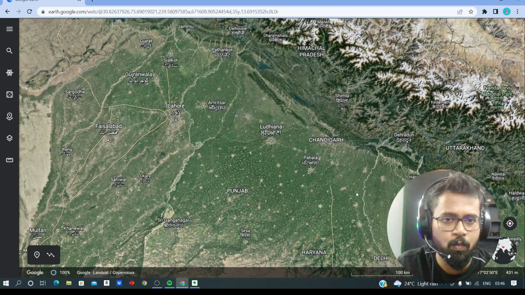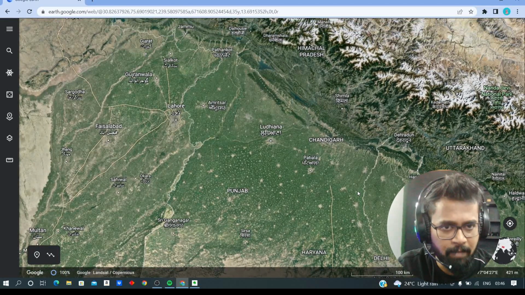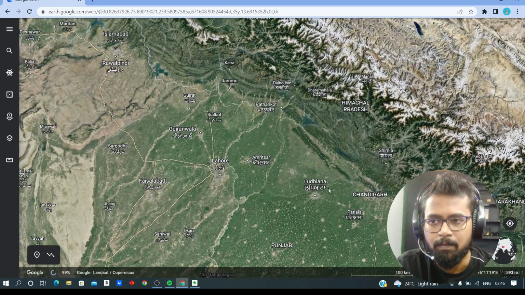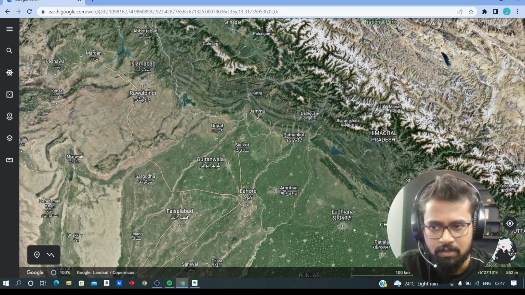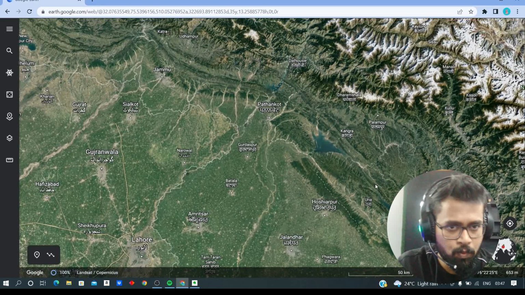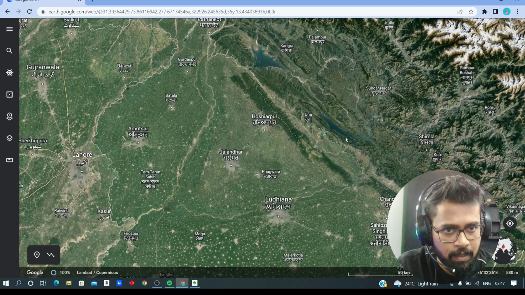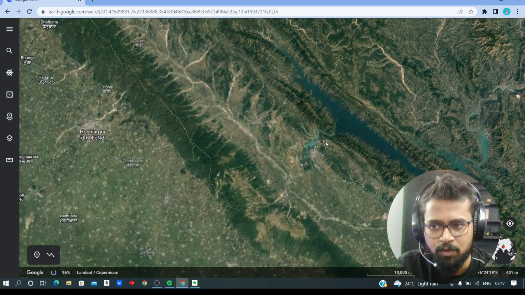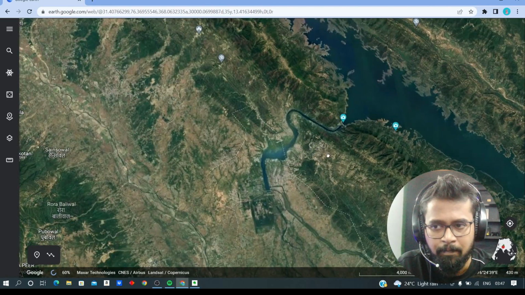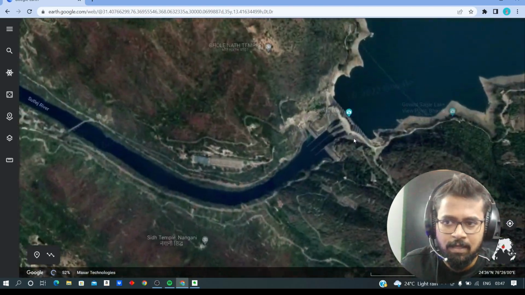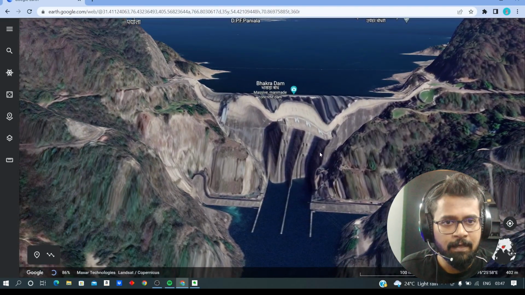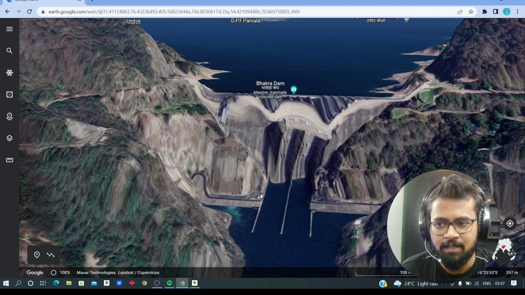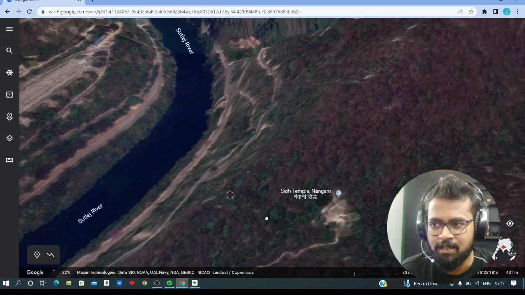So, there is a connection. We can learn it with the help of maps. So, for this purpose, I have taken Google Earth. In the northwestern part, in school days, you might have heard about a dam named Bhakra Nangal, right? So I'm zooming into Bhakra Nangal Dam. So here is Bhakra Dam, right? This dam is located across the river Sutlej. So you can see the river Sutlej here.